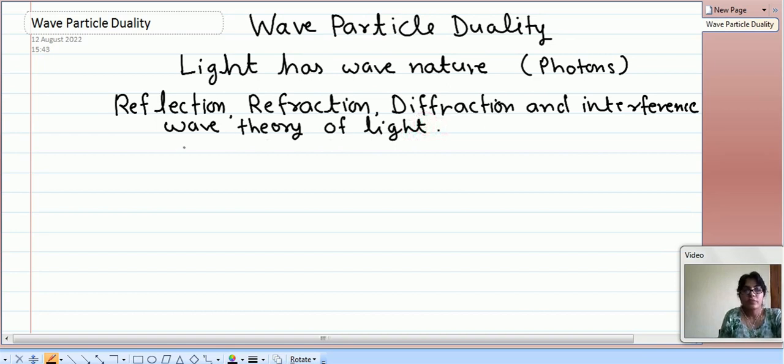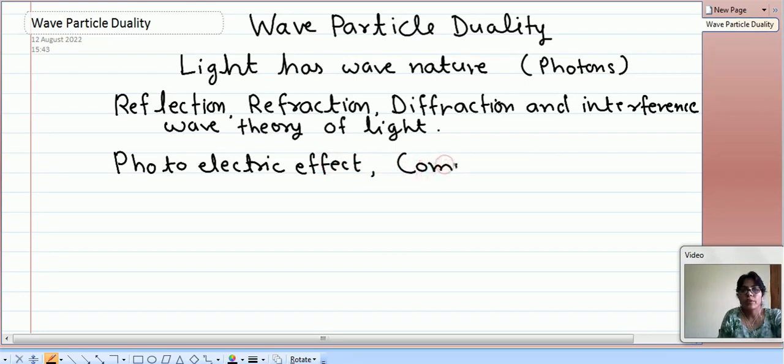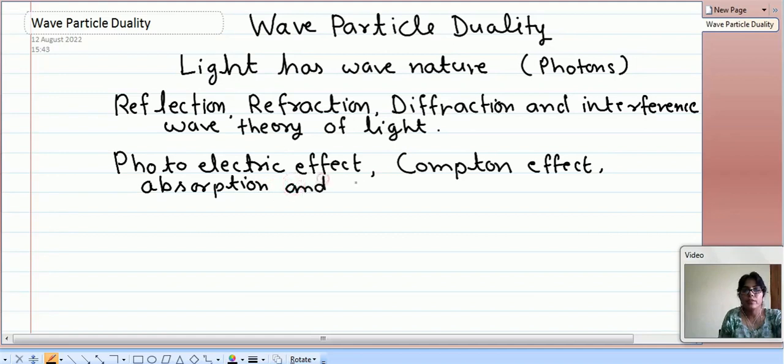But there are certain phenomena like photoelectric effect, and Compton effect, then absorption and emission of radiation.